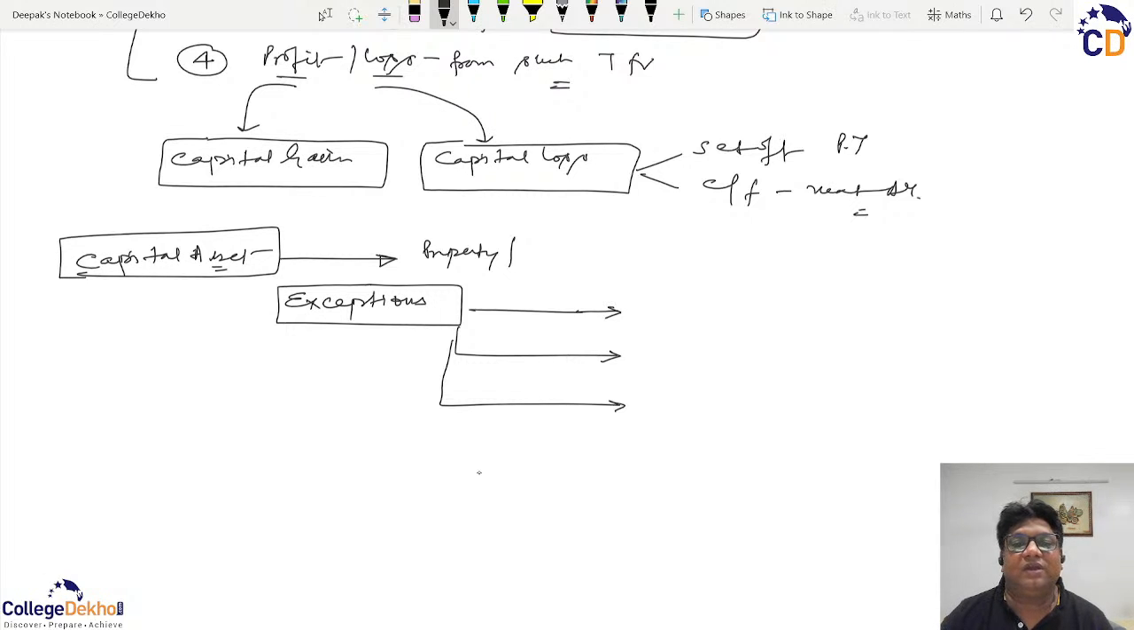In spite of being an asset, they are not deemed as capital asset. It implies that any profit or loss resulting from the transfer of such 3 exceptions will not be taxed under the head capital gains.